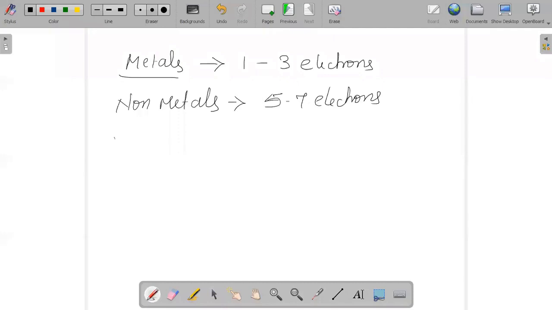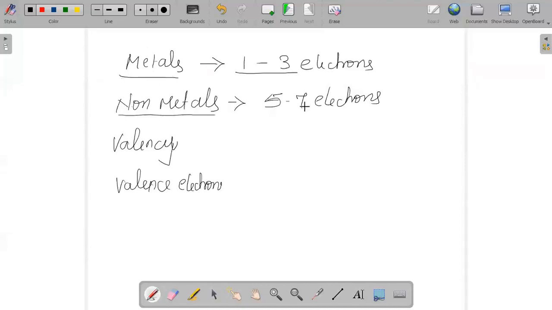There is a difference between valency and valence electrons. I am talking about valence electrons, not valency. Please do not confuse them. If the outermost shell has 1, 2 or 3 electrons, it is categorized as a metal. If it has 5 to 7 electrons in the outermost shell, it is a non-metal, and the leftover is 4.